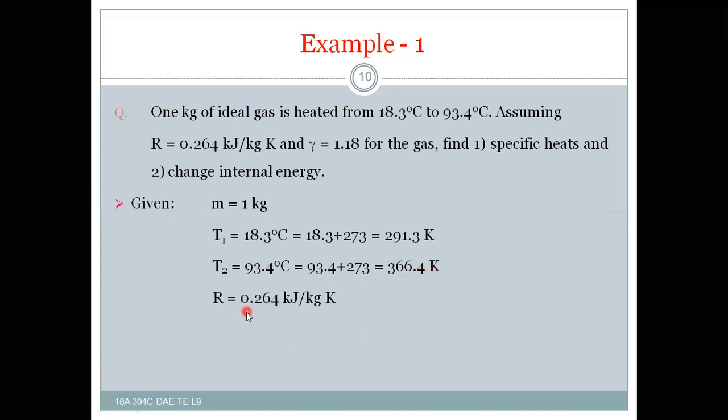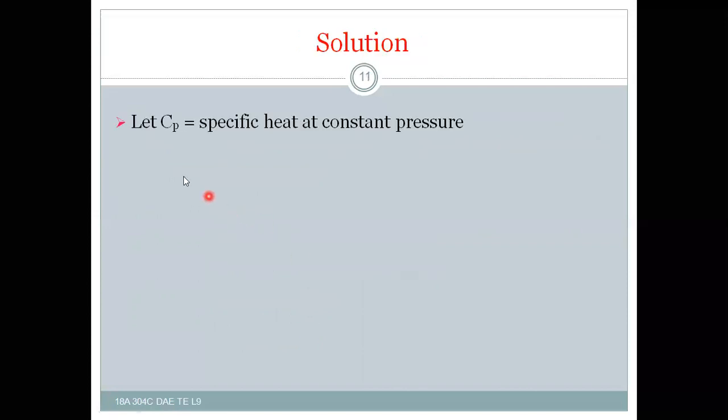R is given as 0.264 kilojoule per kg Kelvin, and gamma is also given, Cp by Cv is equal to 1.18. In the solution, let Cp be the specific heat at constant pressure and Cv be the specific heat at constant volume.